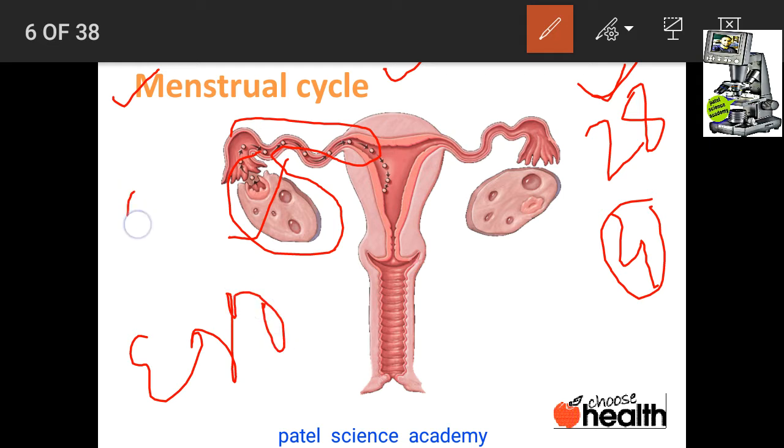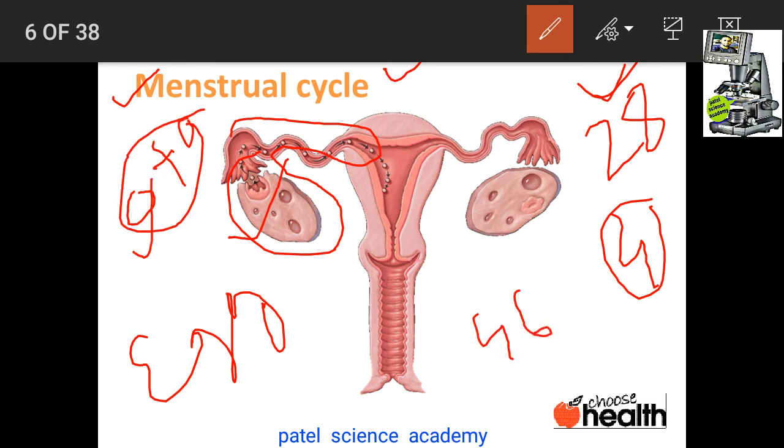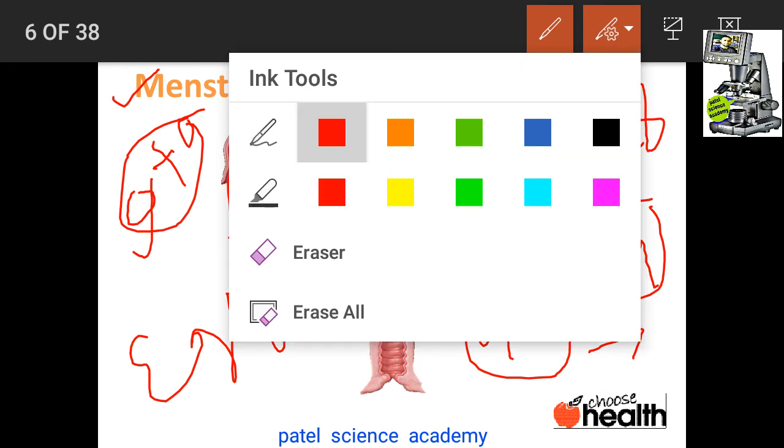And when this egg is fused by the sperm coming from the male side, it becomes a cell called a zygote, which after further development is called morula, then blastula, then gastrula, and then for about 288 days it goes through further development and becomes the next generation of that body.